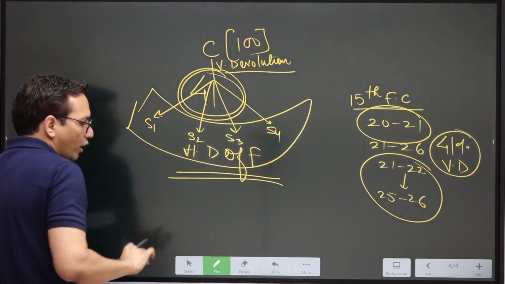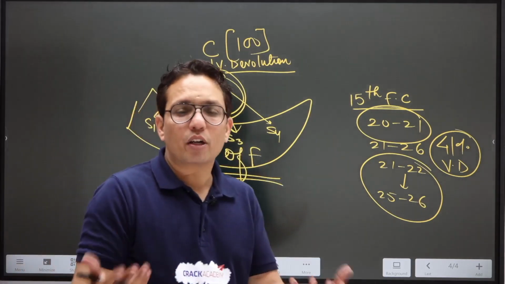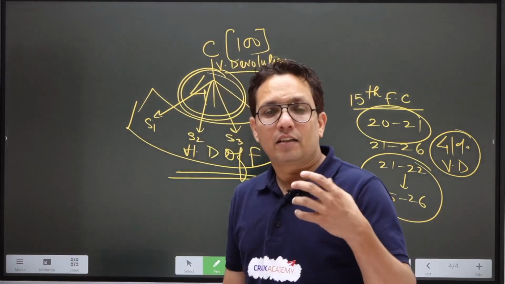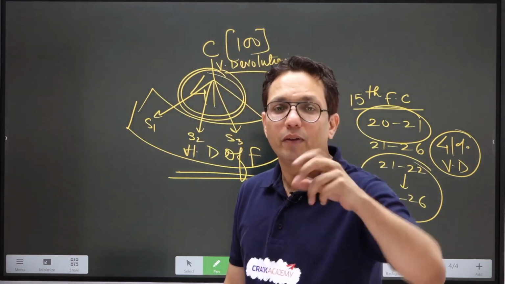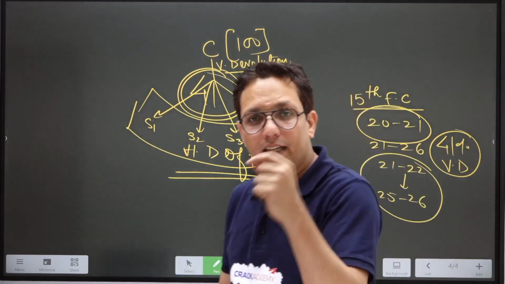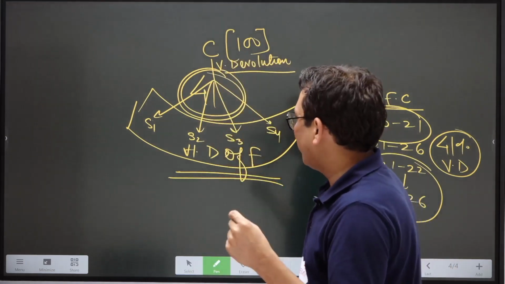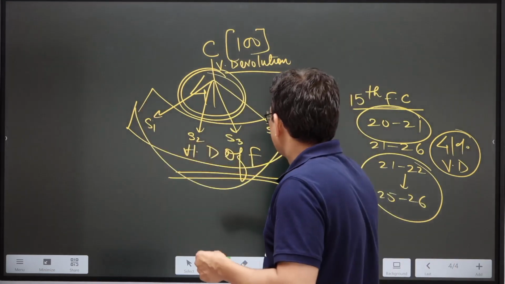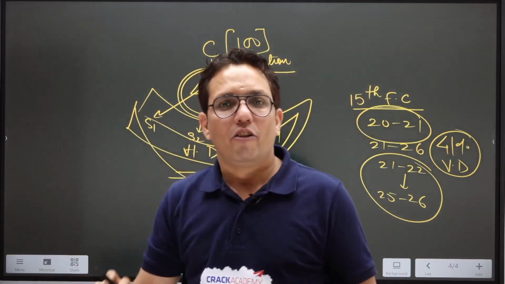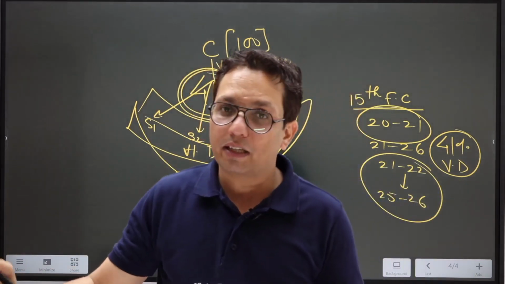All right. So I hope you have understood what's the requirement of Finance Commission, so that the pool of taxes is divided between center and the states. At the same time, the Finance Commission should be able to give a criteria based on which the funds will be divided among the states. Which are the parameters for 15th Finance Commission or for 14th Finance Commission? We'll discuss that in some other lecture or some other class.